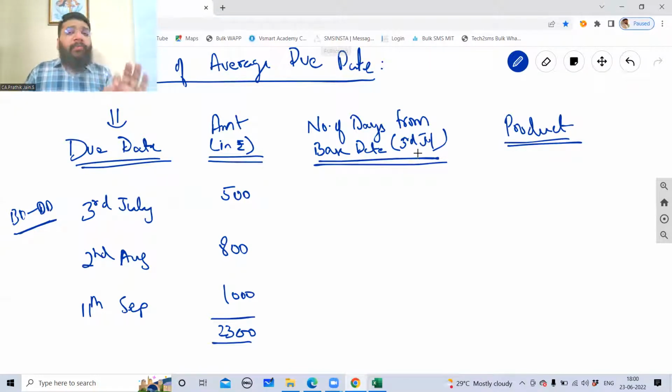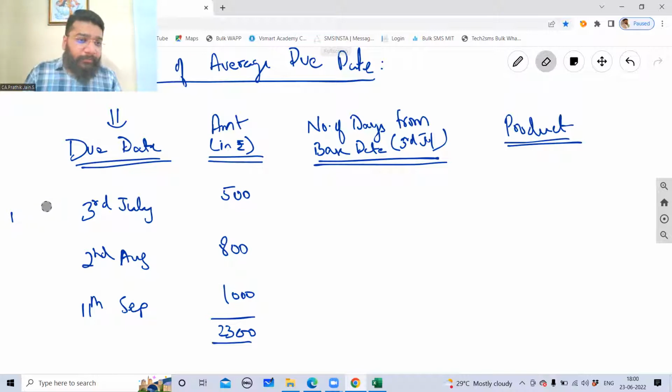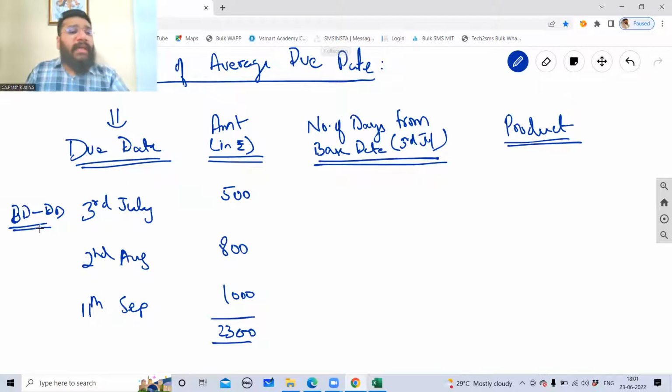We need to calculate the number of days from the base date. So the formula is base date to due date. So the first case, guys, what is my base date? 3rd of July. And what is my due date? 3rd of July. Base date is 3rd of July and the first due date is 3rd of July. From 3rd of July to 3rd of July, can I say number of days is 0? Amount into number of days is equal to product. So 500 into 0, can I say it is equal to 0?